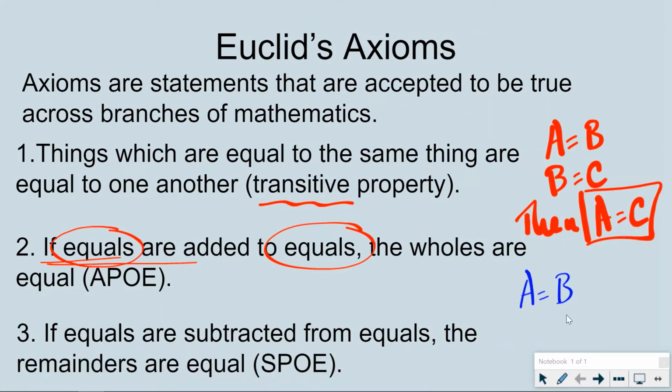If A equals B, and I take the same thing away from both sides, I take away C from this side and C from that side, they will remain equal. The remainders, A minus C and B minus C, are still equal to each other. That's ESPO, the subtraction property of equality. As long as we do the same thing on both sides of the equation, it doesn't change the equation. The equation still remains true.